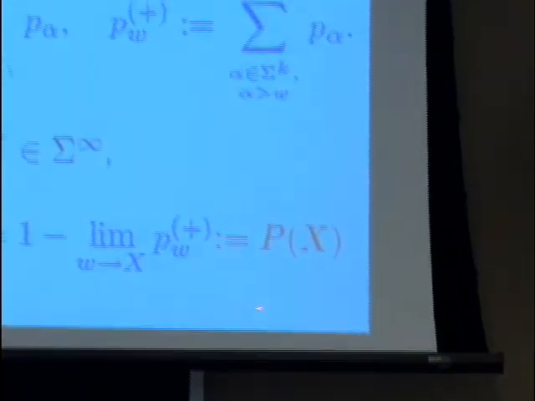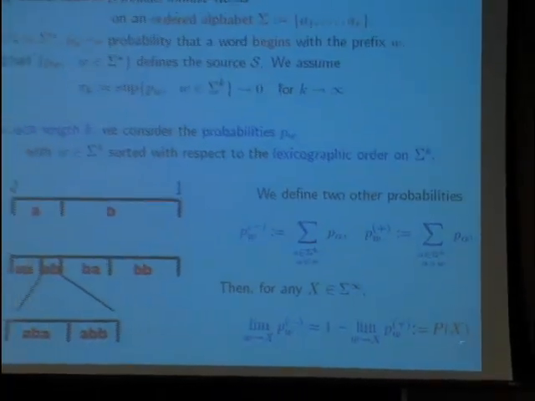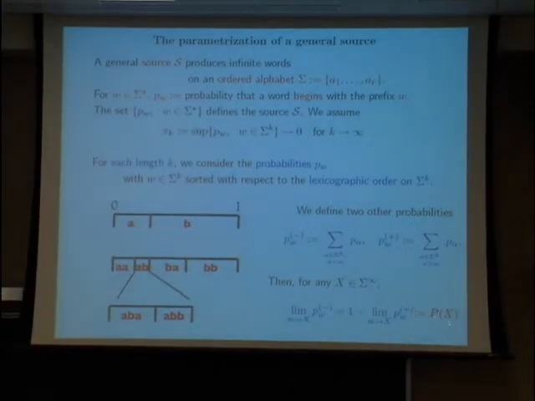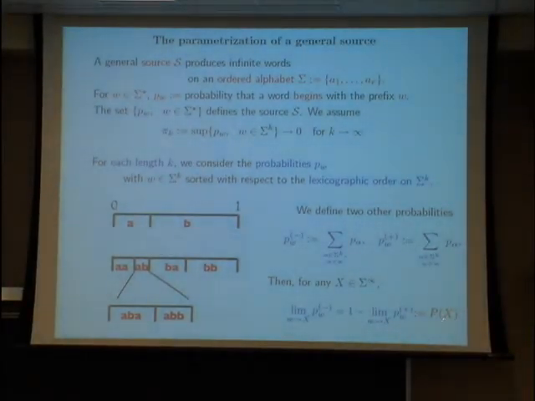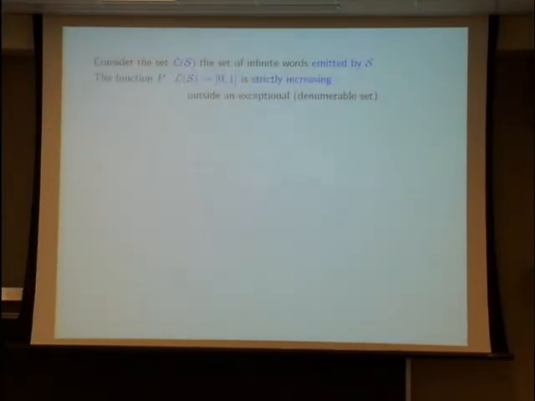So now I have this. I define this quantity P of x, which is related to each x. So each infinite word created by the source has this P of x. Now what do I do with this?